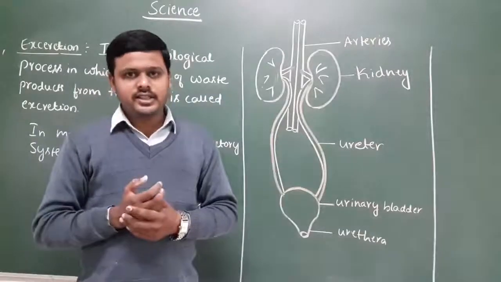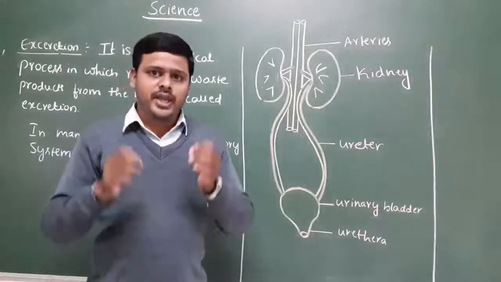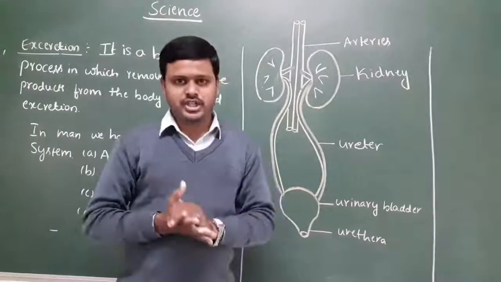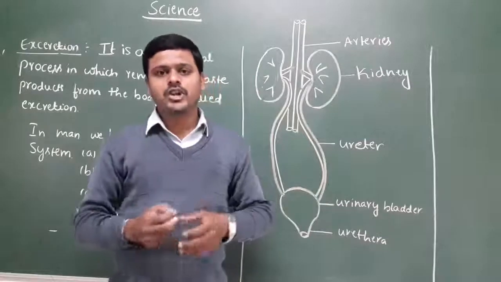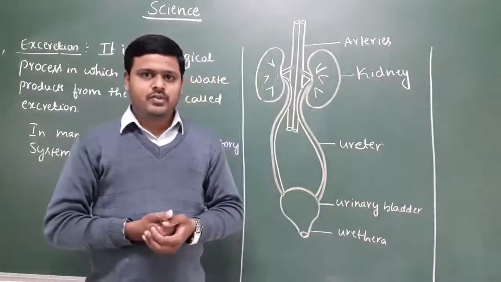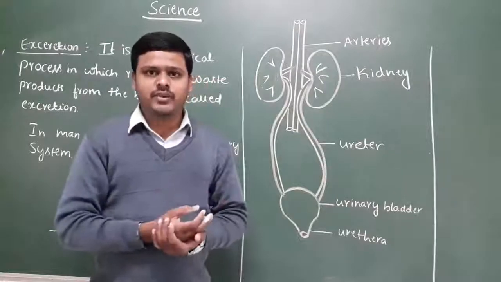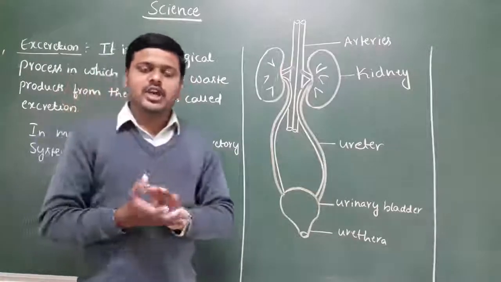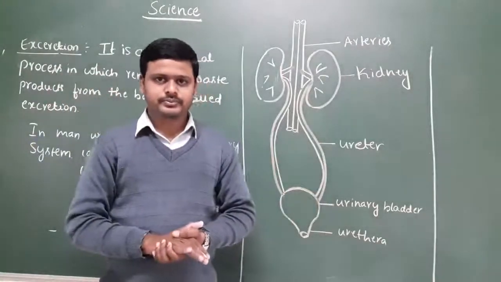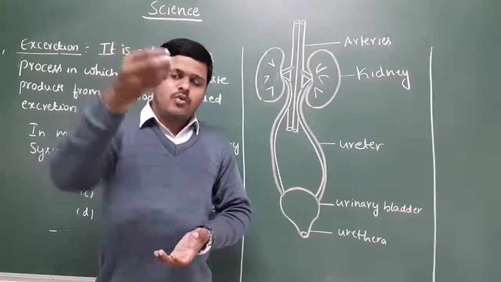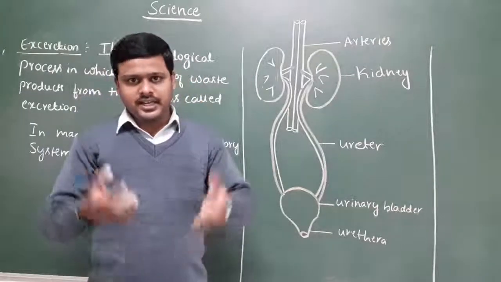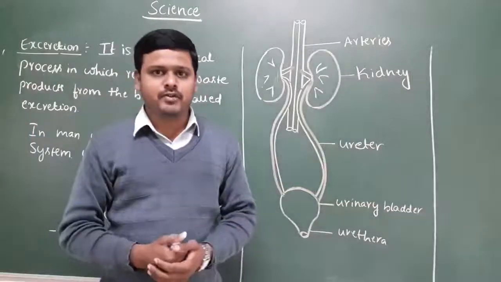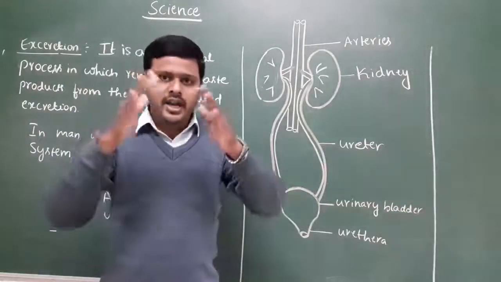Dear children, in this session we are going to discuss a very important life process activity, which we call excretion. So tell me children, what do you mean by excretion? How does excretion take place in organisms? Yes, dear children, if you take the digestive system, whatever food we consume is digested, and the undigested food comes out of the body with the help of the anus.